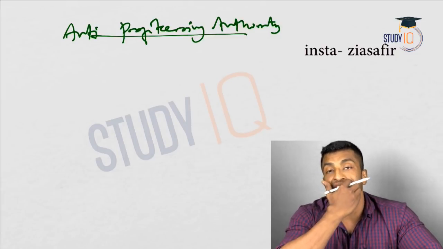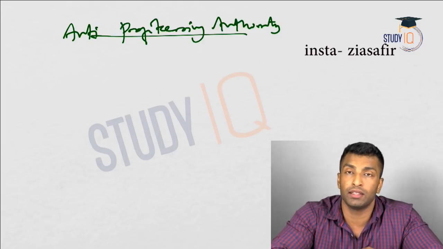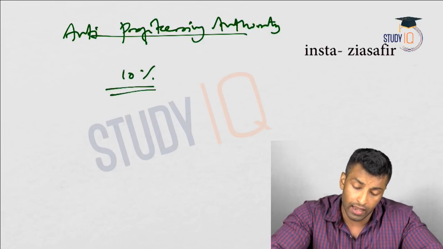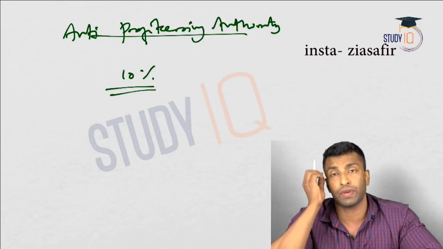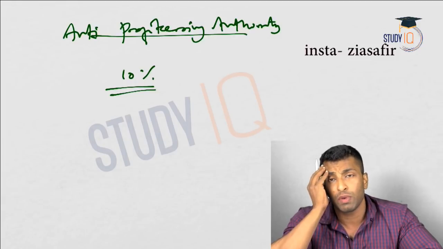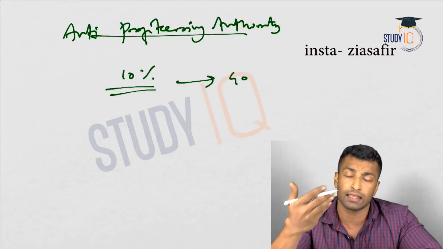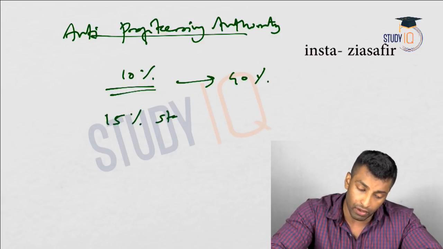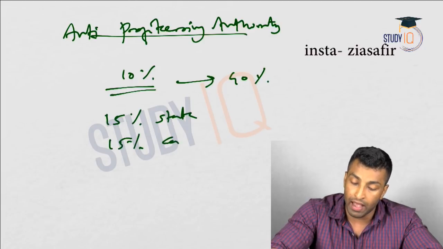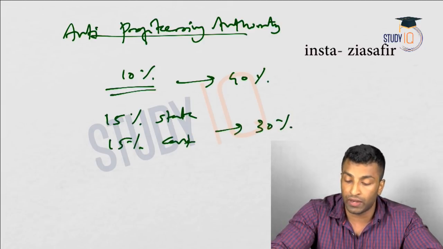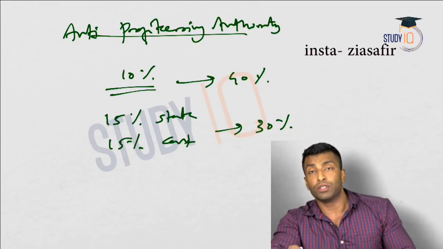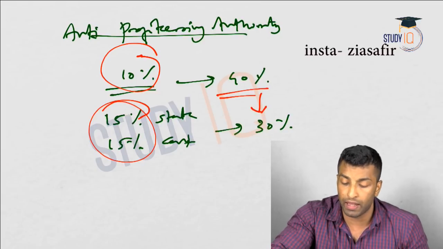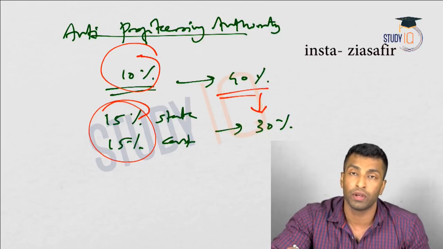See, when we discussed in the previous session, I've told you the tax rate will be higher in GST, but the tax burden will be lower in GST. Why? Because there is no cascading of tax. If you're talking about 10% tax in case of excise, sales tax, etc. before, you may be paying it at 4 different levels. So there is cascading of tax, and effectively you are paying around 40%. Now, in case of GST, there may be 15% state GST and 15% central GST, but effectively it is 30%. So the tax rate here is 15%, there it is 10%, but the burden you pay is actually very less in case of GST.